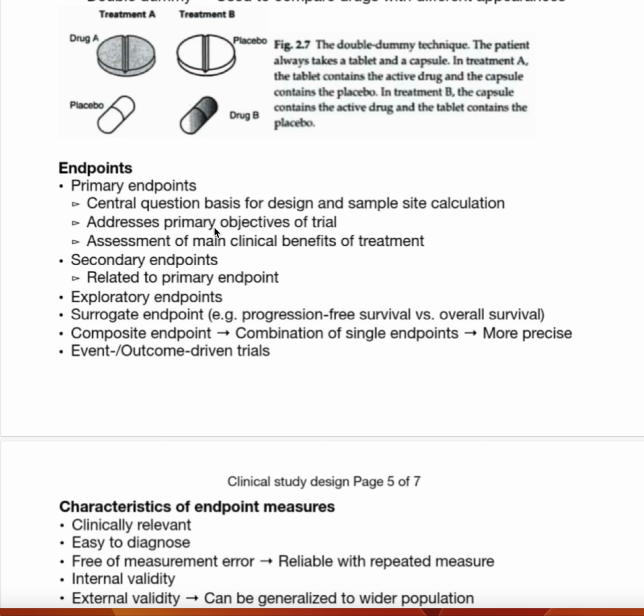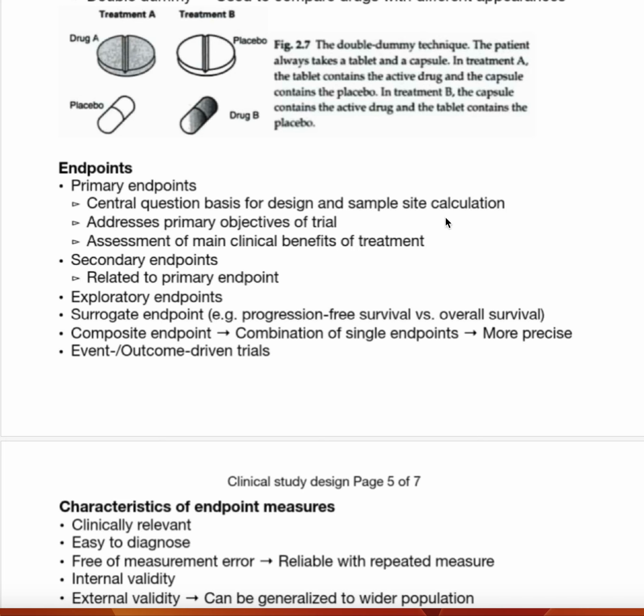It addresses the primary objectives of the trial and the assessment of the main clinical benefits of a treatment. It's the basic thing.